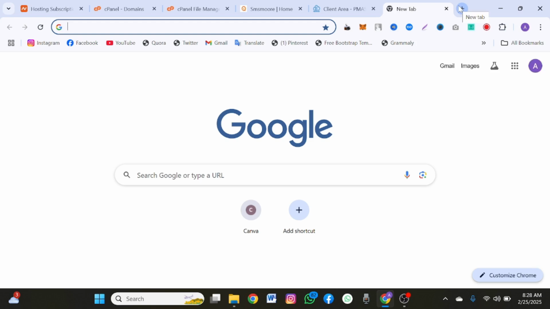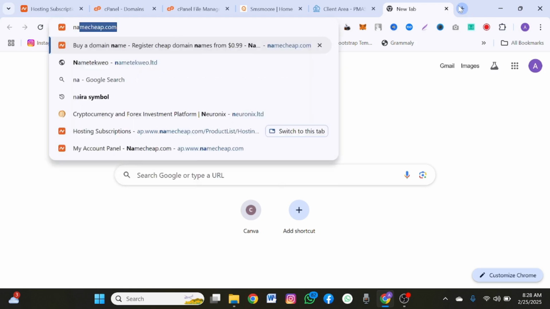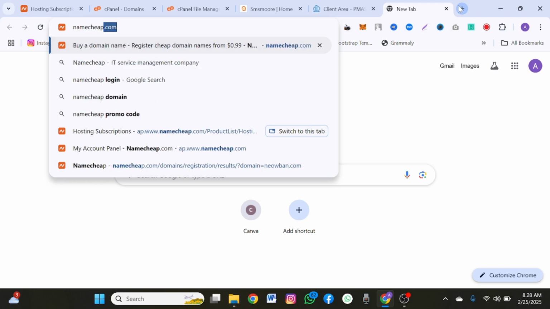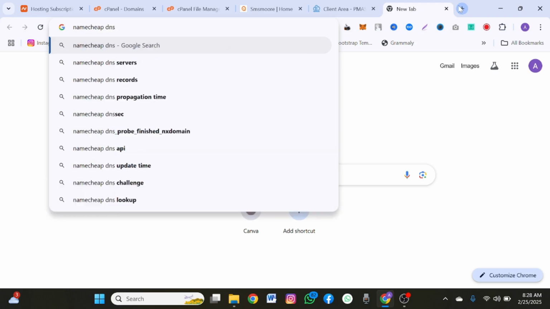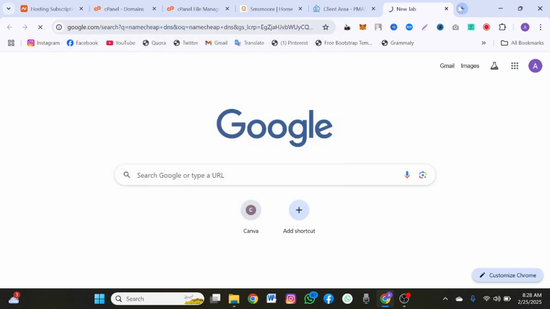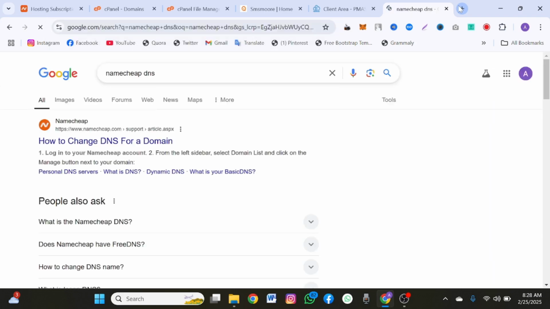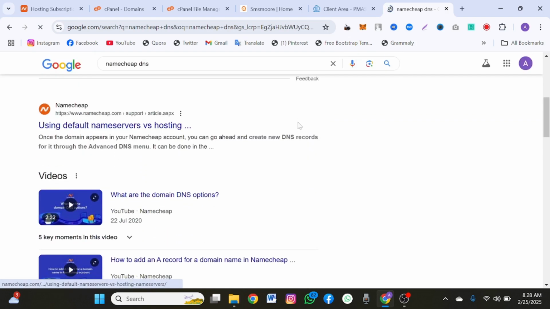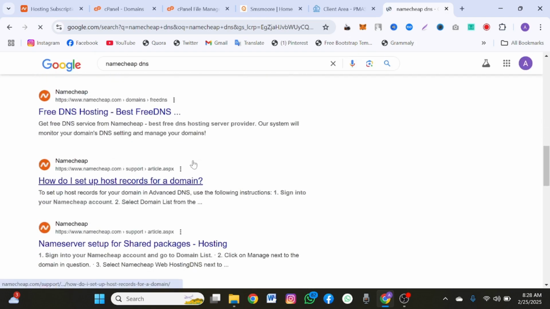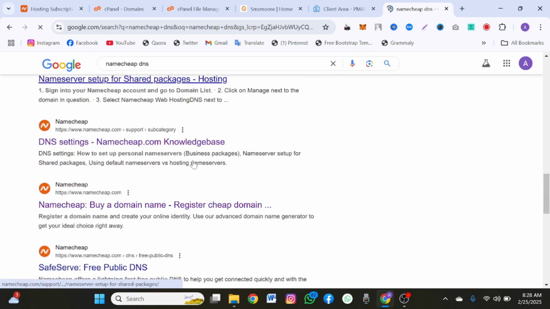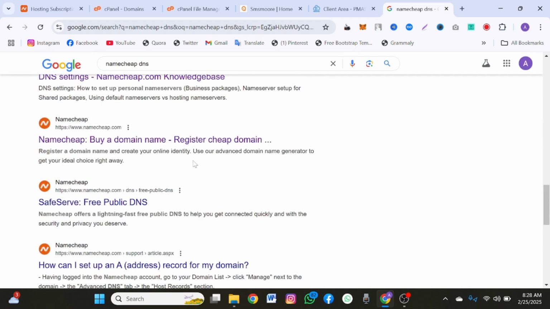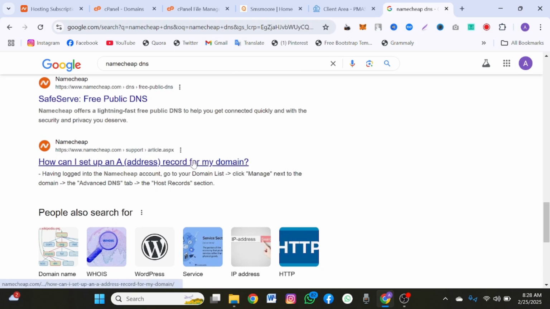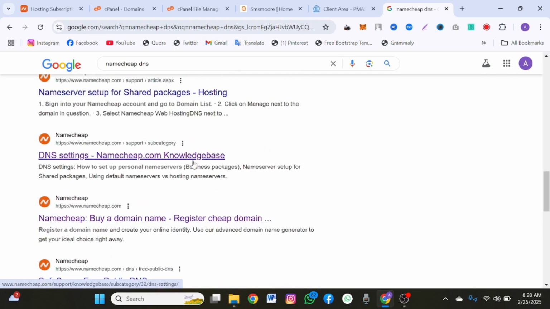So the first thing I want to do is to go and look for Namecheap DNS. DNS is the domain name server of that hosting you are using. So you could go online and search for Namecheap DNS or whatever hosting you are using. Most of these hostings have their DNS listed out in the general public, while for others it is not.